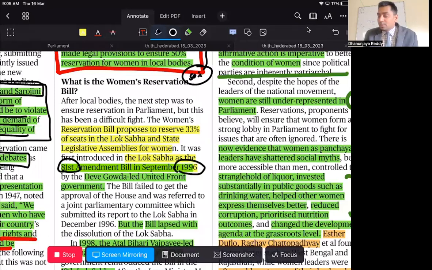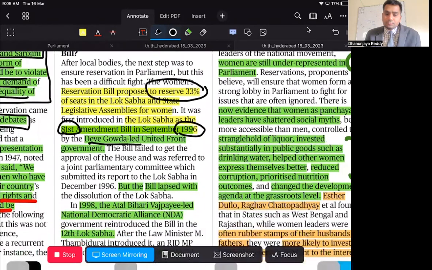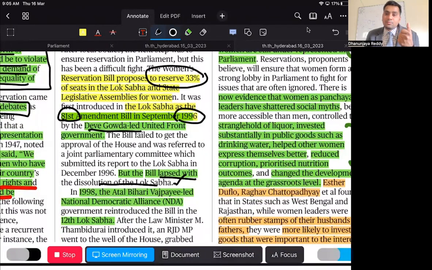What is the bill? It proposes to reserve 33% of the total seats for women. This was introduced by the Deve Gowda government. However, because of the collapse of this government, the bill lapsed because of the dissolution of Lok Sabha. So in 1996, post-independence, we started to have it.